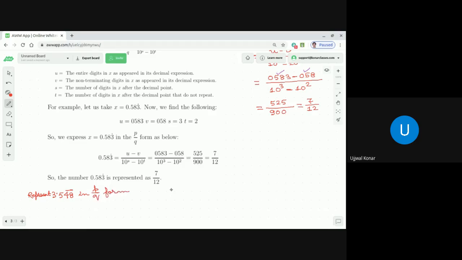Correct or not? So what do you need to write? p by q, as I just explained, it should be in the form of u minus v divided by 10 to the power s minus 10 to the power t. Correct or not? So I want you to spend some time and then let me know.